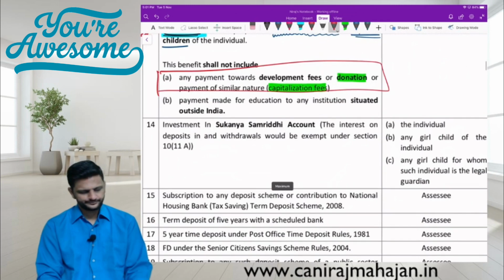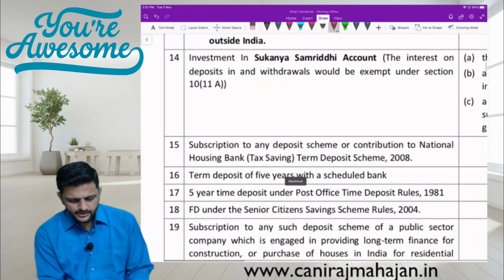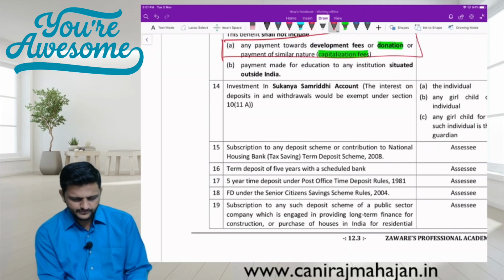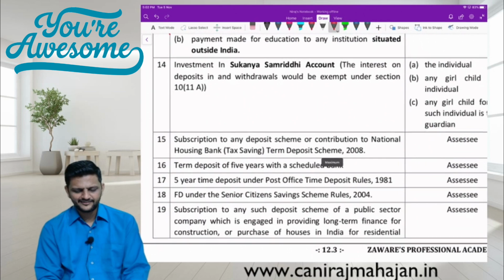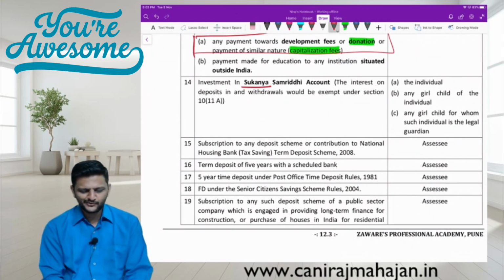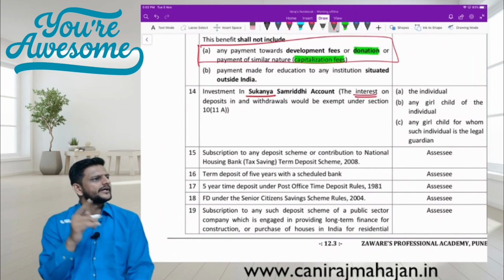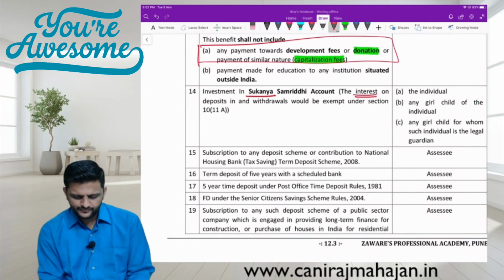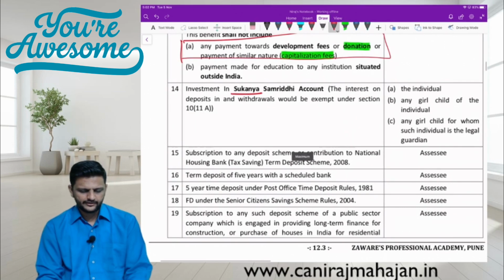Done everyone? Next one, investment in Sukanya Samruddhi scheme. Okay the interest on this scheme on deposit and withdrawals is exempt under section 10(11)(a).